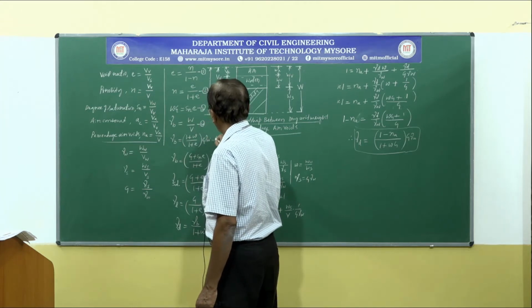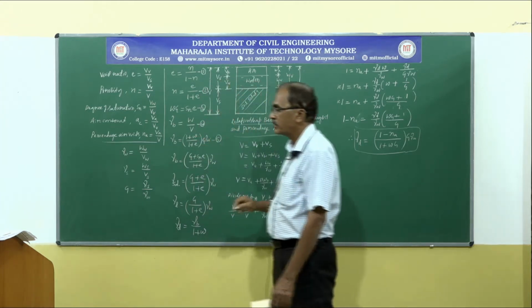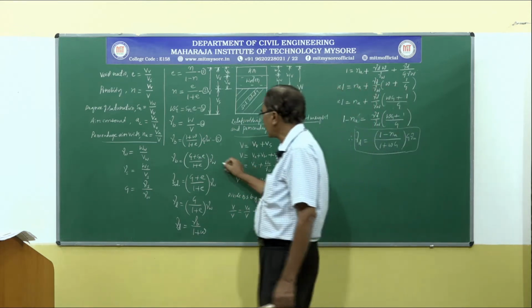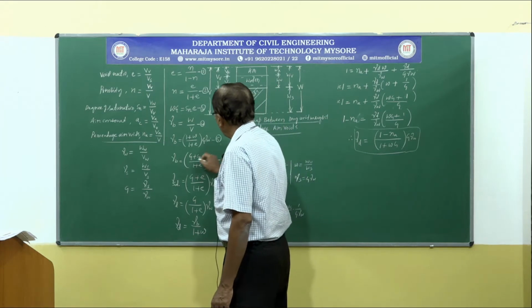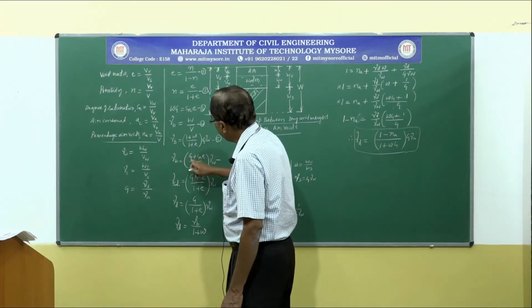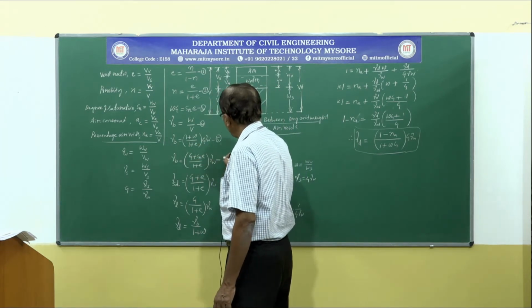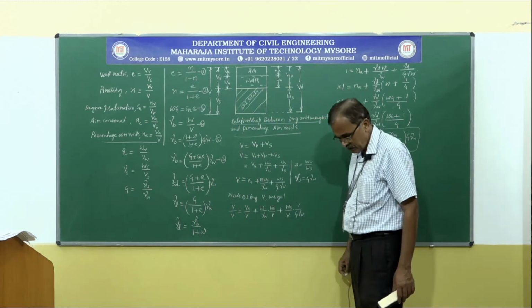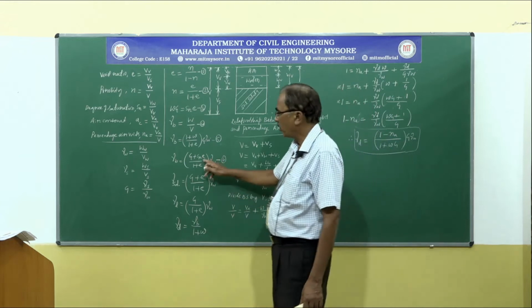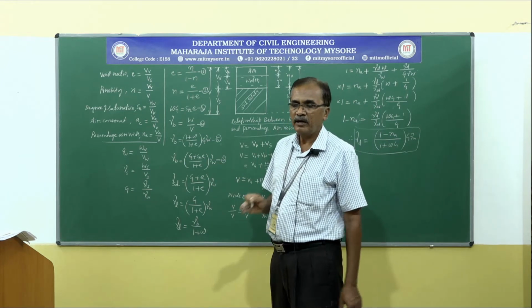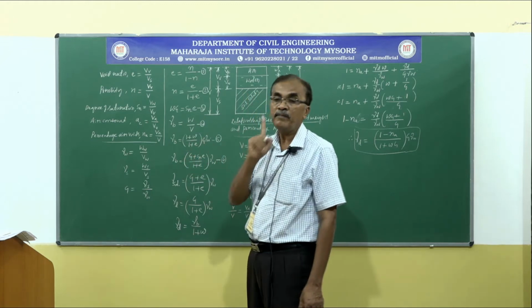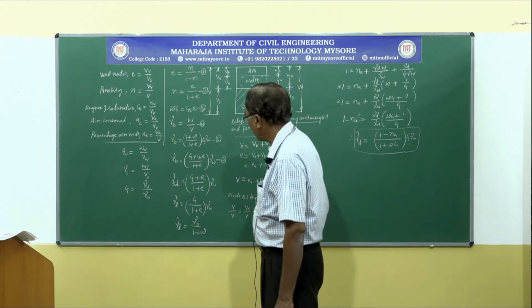Next, 5, gamma B can also be calculated using 1 plus W divided by 1 plus e into G gamma W. Next, this is also called bulk unit weight, equation number 6: (G plus S e) divided by (1 plus e) into gamma W. If voids are partly filled by water and partly by air, this is expressed in terms of bulk or total unit weight.